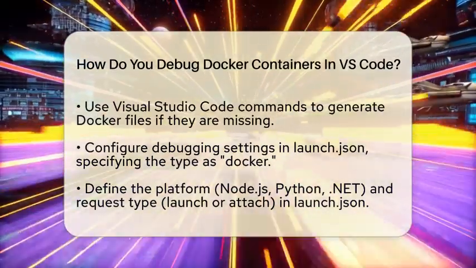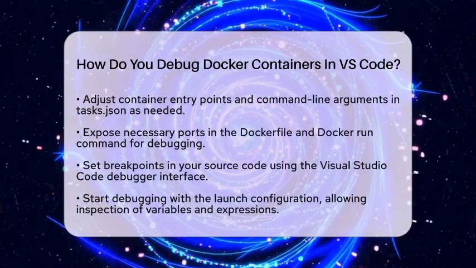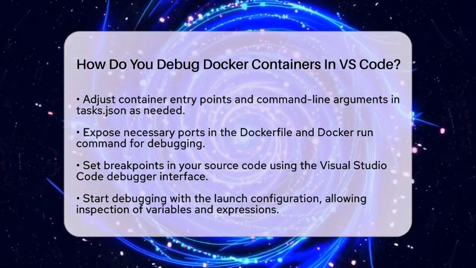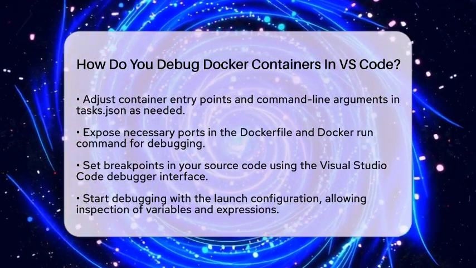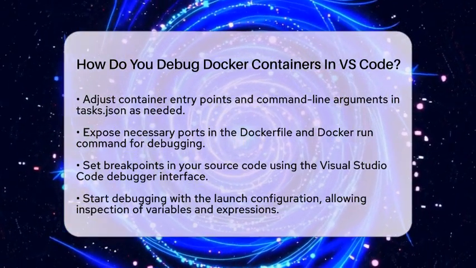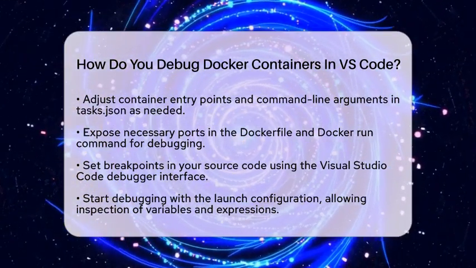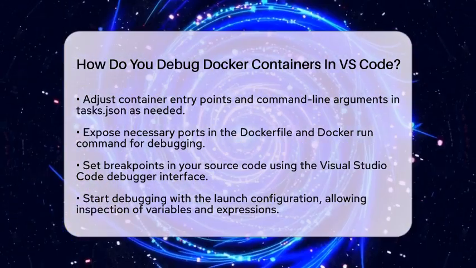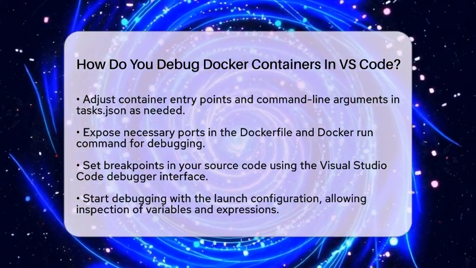Now, let's talk about adjusting container entry points and ports. Depending on the application you are debugging, you may need to modify the container's entry point or command line arguments in tasks.json. It is also important to expose the necessary ports in your Dockerfile and in the Docker run command. For instance, if you are using Python, you might expose port 56784 for debugging. For .NET applications, you may need to expose ports 5000 and 5001 for secure connections.